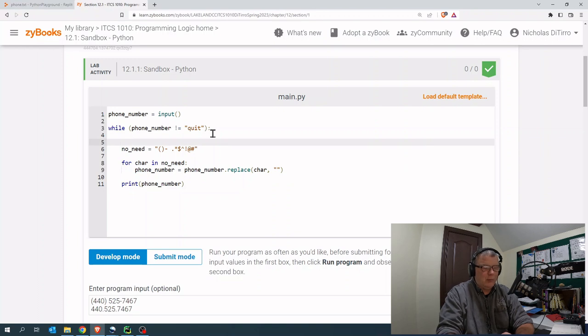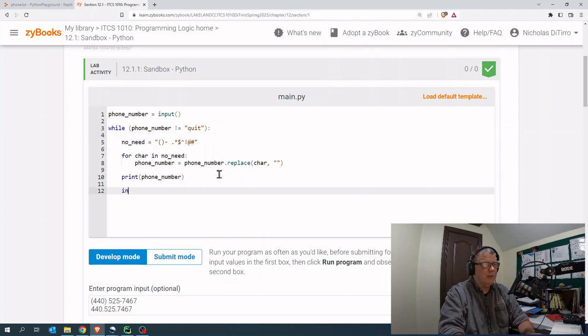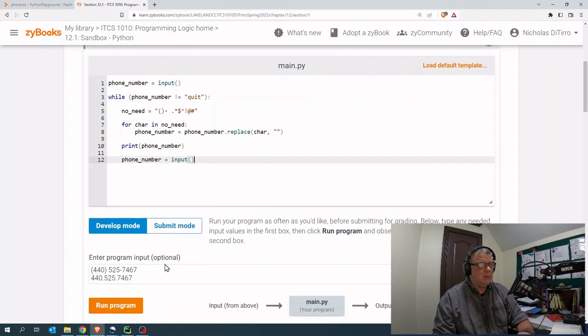What did I miss? I missed getting another phone number. It took the first phone number. It wasn't quit. So it stripped it out, printed it, went back to while. Phone number never changed. So there was never a quit here. So it just kept on going with this phone number. So you know what we have to do? We have to put another input statement. Say phone number equals input. All right. And now that should run.